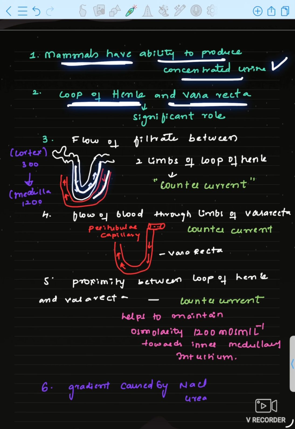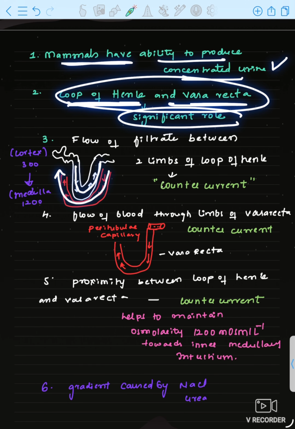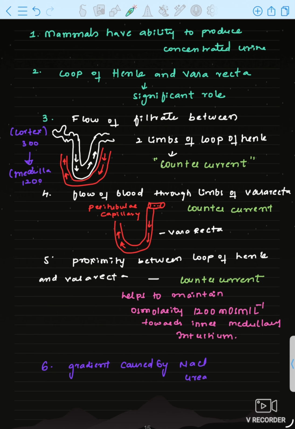Mammals have the ability to produce concentrated urine through the loop of Henle and vasa recta. See, this loop of Henle and this vasa recta will be helpful in maintaining the production of concentrated urine. I explained this in the last slide. The flow of filtrate between the two limbs of loop of Henle is counter current.